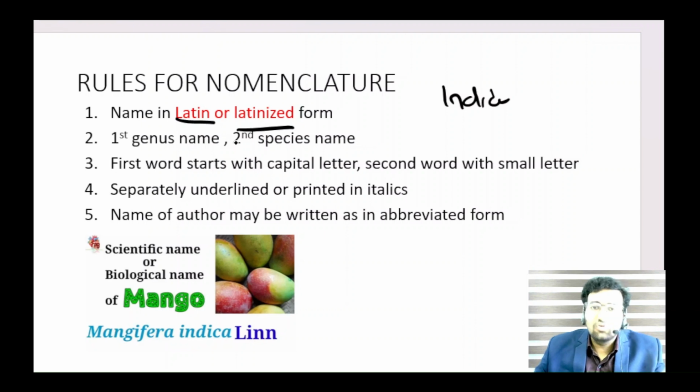It's the rule for nomenclature, an internationally accepted rule. The first name is the genus name and the second name is the species name. If you look at Mangifera indica, you can see the first letter is capital in the genus, and the species and everything else is in small letters. So only the first letter of the genus name starts with a capital letter.